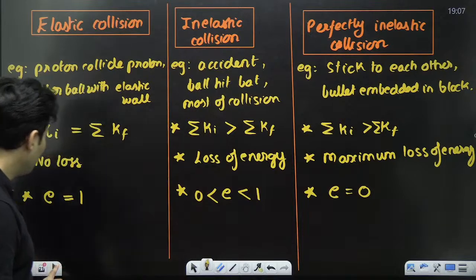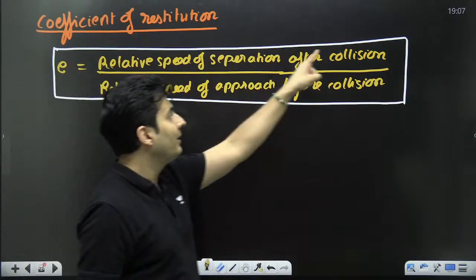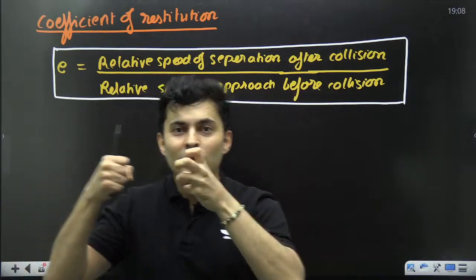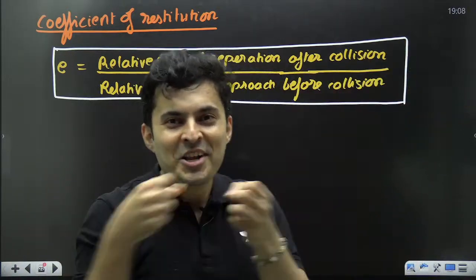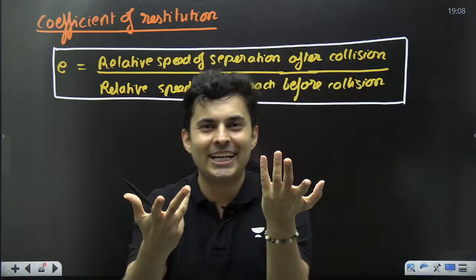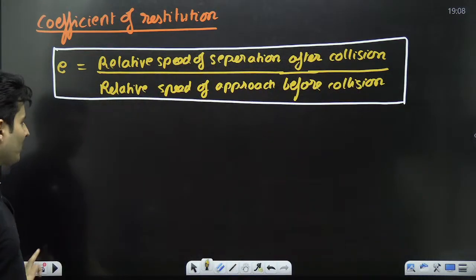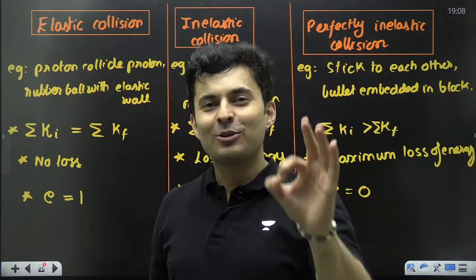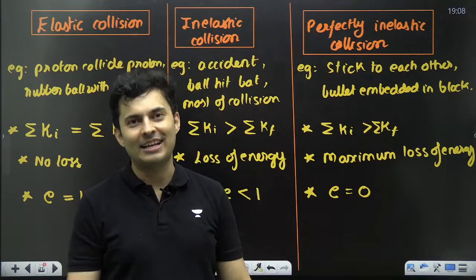That makes sense. If E is 0, that means the numerator is 0. That means the relative speed after separation is 0. They are not separating at all, they are going together. What is the relative speed if they are going together? It is 0, right? Numerator is 0. Hence, E is 0 because they stick to each other. Keep this in mind. So, that's why E is 0 for a perfectly inelastic collision.